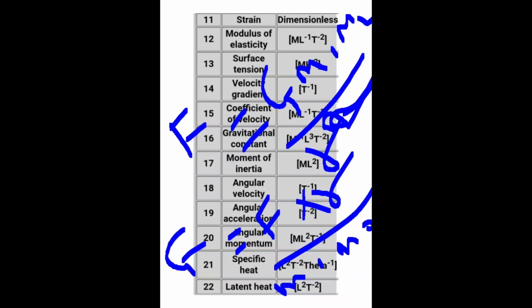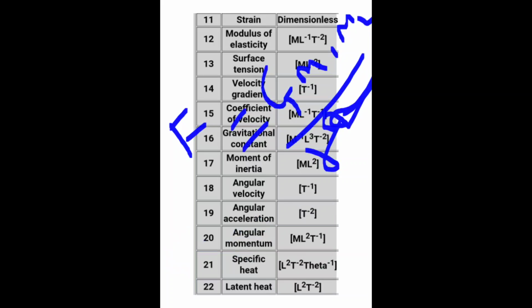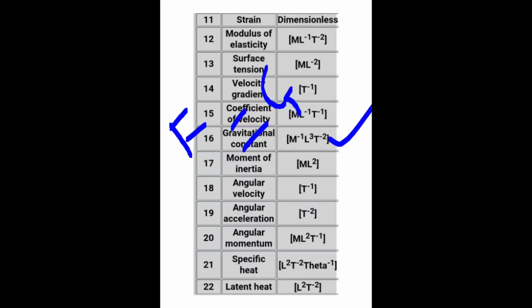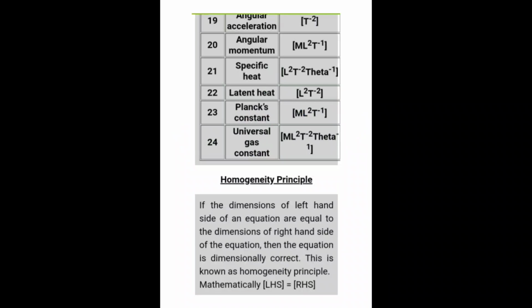When we calculate, we put the dimension of force, radius means L, and m1 and m2 give mass square, and we can easily calculate the gravitational constant. You see here the gravitational constant is given in the list: M to the power minus 1 L cube T to the power minus 2.